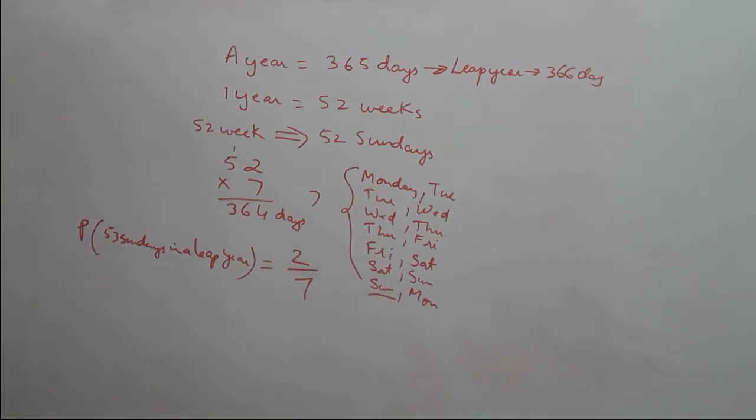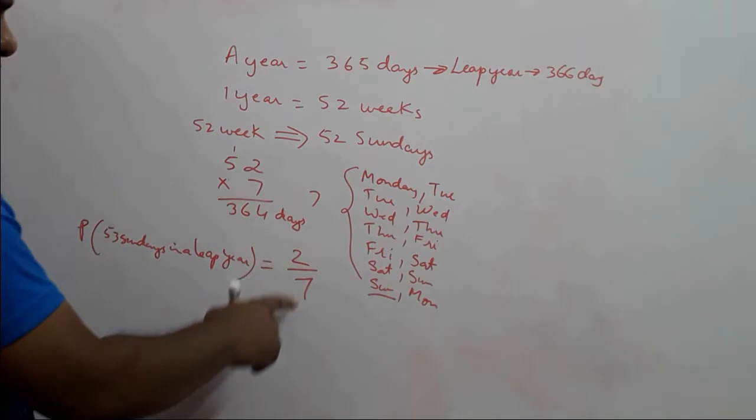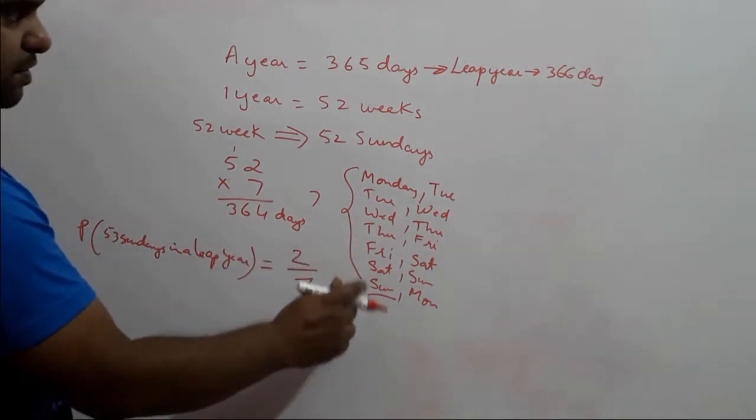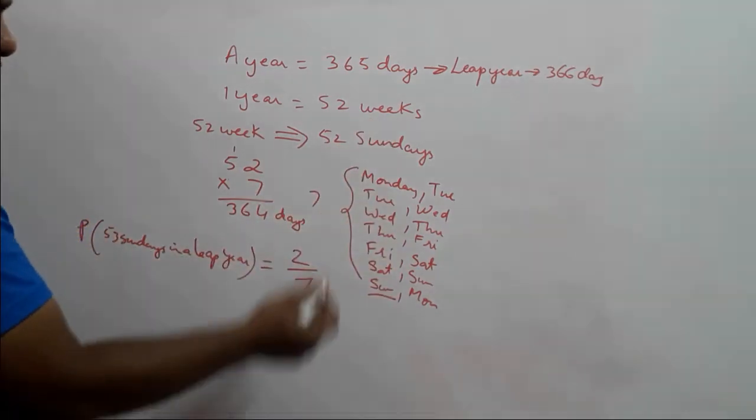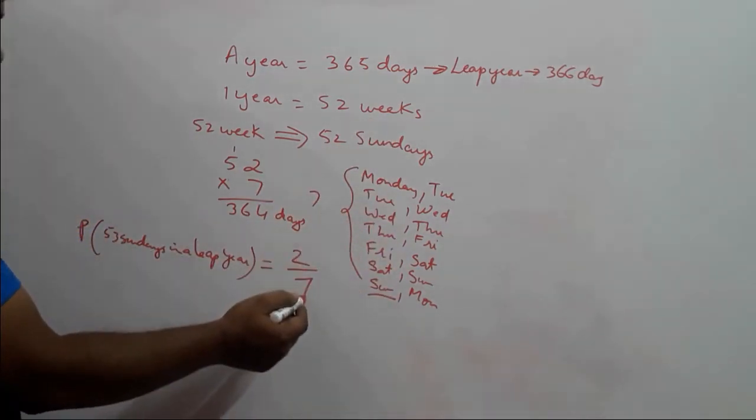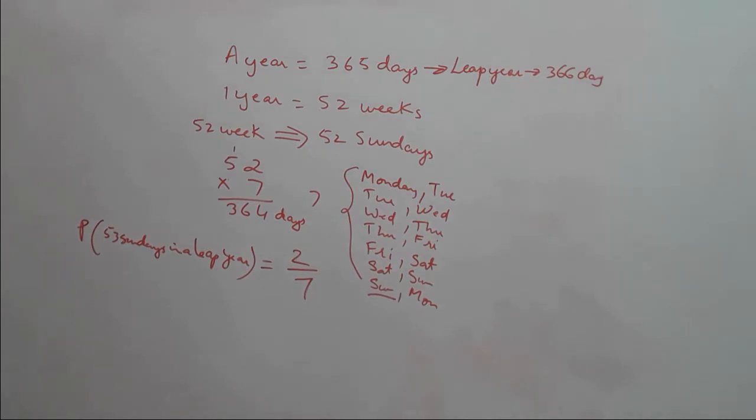If it was a non-leap year, that is 365 days, then it would have been 1 upon 7. Because it is a leap year and we are getting another extra day, 366 days, that is why it is 2 upon 7. So the probability of getting 53 Sundays in a leap year is 2 upon 7.